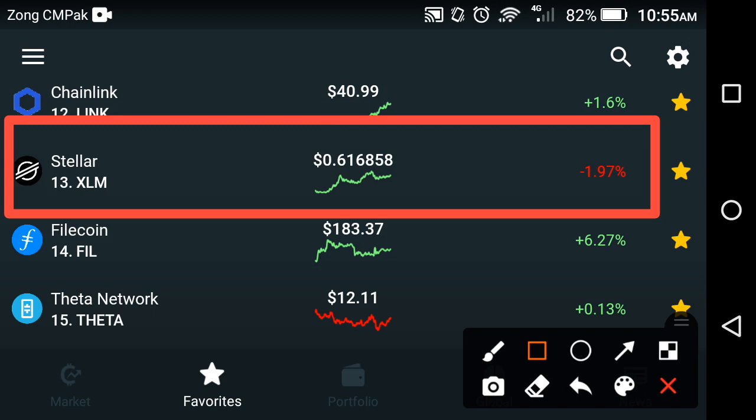In this video we have a look at Stellar XLM. What are the price movements in Stellar XLM, what's the next target of Stellar XLM, and what is the current status of the XLM coin in the cryptocurrency market? In this video I will show you.